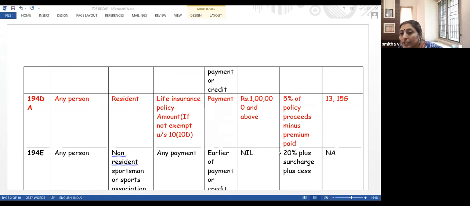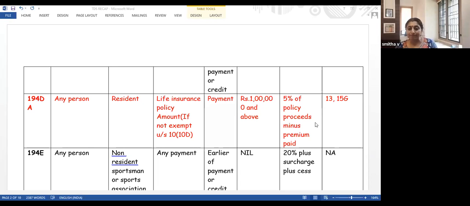TDS is to be deducted only if the amount which you are paying, that is LIC is making a payment of 1 lakh and above. For payments below 1 lakh, there is no liability for tax deduction. And what is the rate at which TDS is to be deducted? What is the rate? The rate is 5% of the amount paid minus premium.